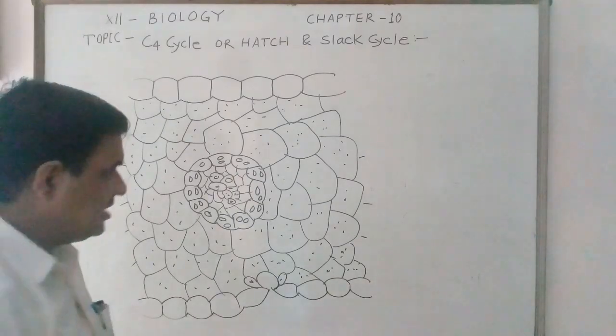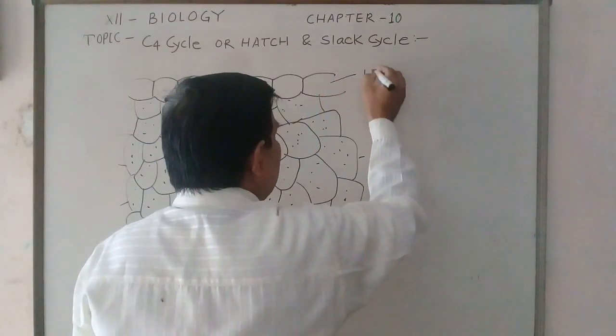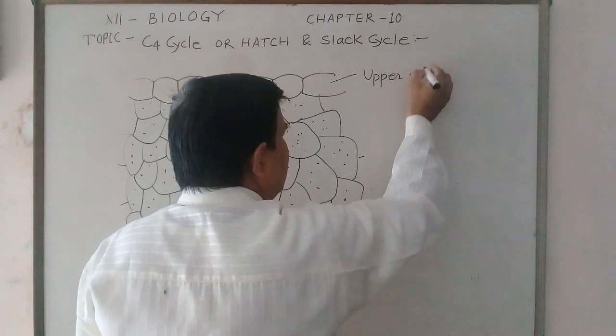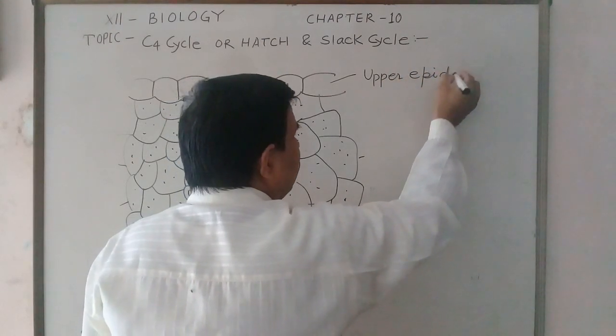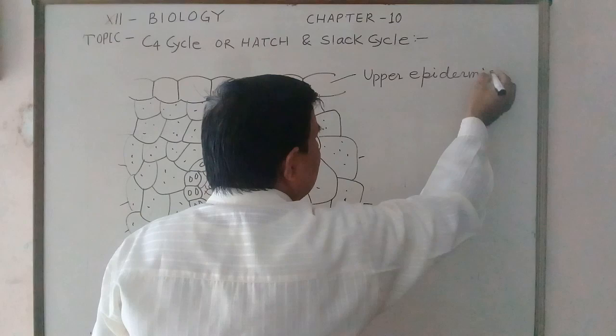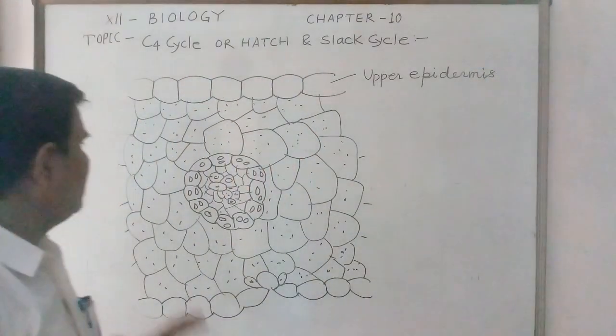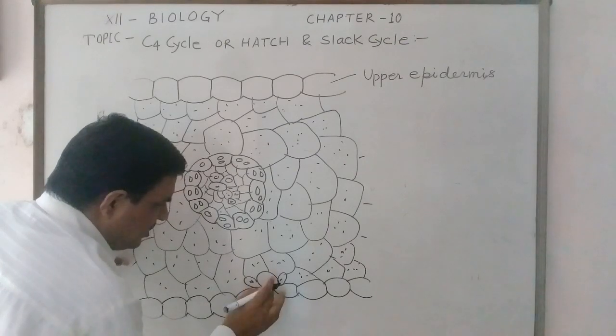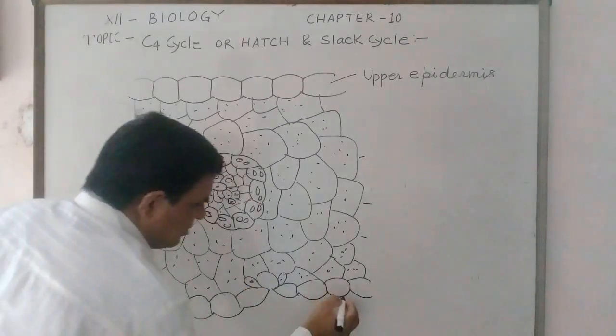So in this case, this is the upper epidermis in the C4 plant leaf. Generally, in a dicot plant, the upper epidermis does not contain the type of pore which is found in the lower epidermis.